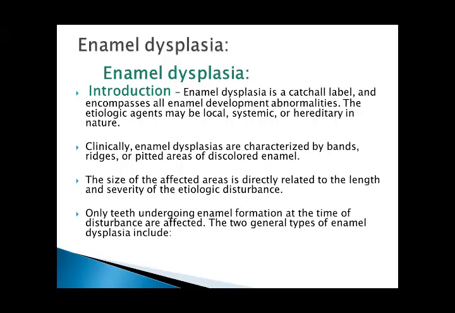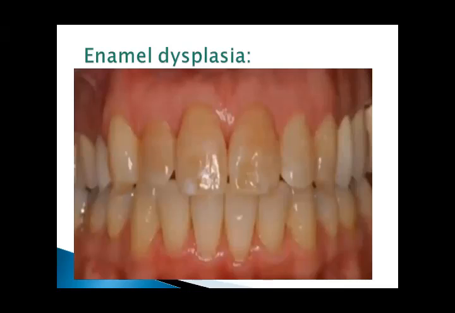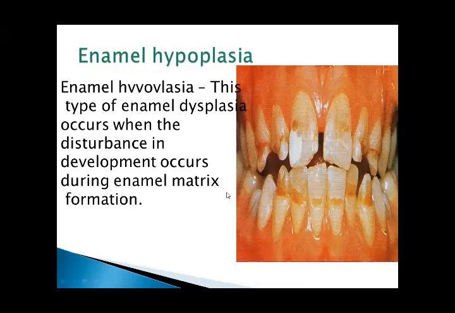The two general types of enamel dysplasia include enamel hypoplasia and hypocalcification.